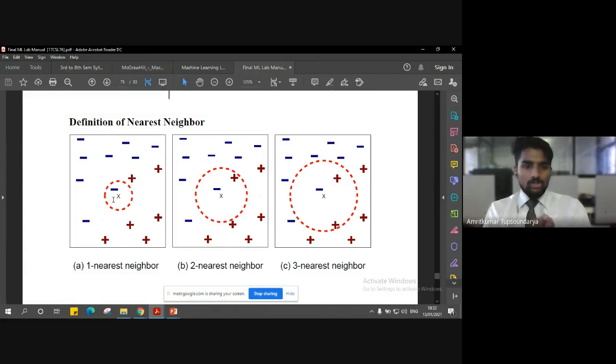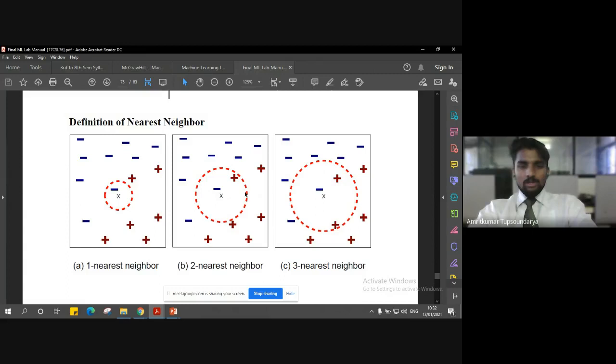In this region, we have to check how many instances are lying near to it. Let's say this region is our target function. So we have to classify how many instances are lying near to our target function. As you can see in the first diagram, only one instance is getting classified inside this region. So only one instance is close, the nearest neighbor, which is this plus symbol, only one nearest neighbor.